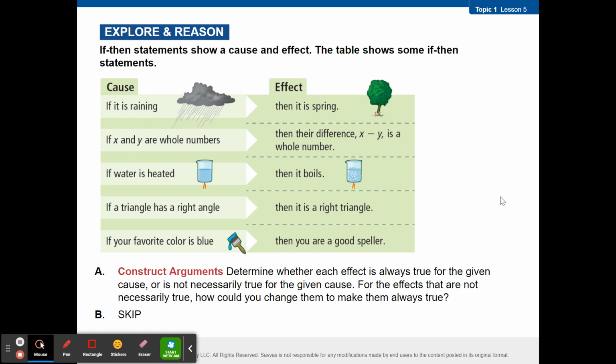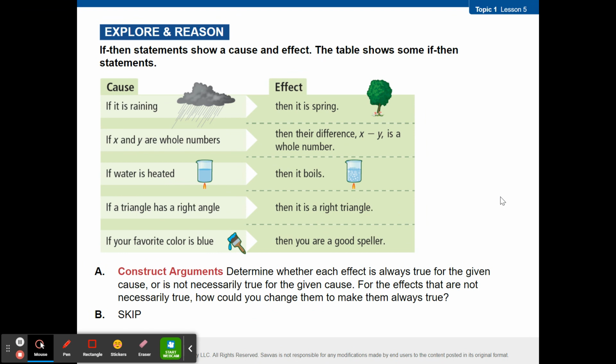All right. Give me a counterexample. Go ahead. If it rains in the summer, right? Rain is not just classified as springtime, despite the song, April showers bring May flowers, right? But we have just seen rain in the summer. We see rain in the fall. We can even see rain in the winter.